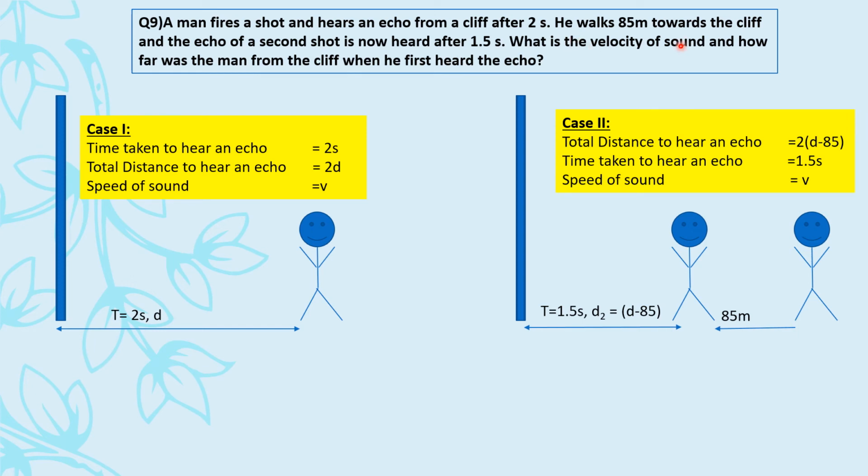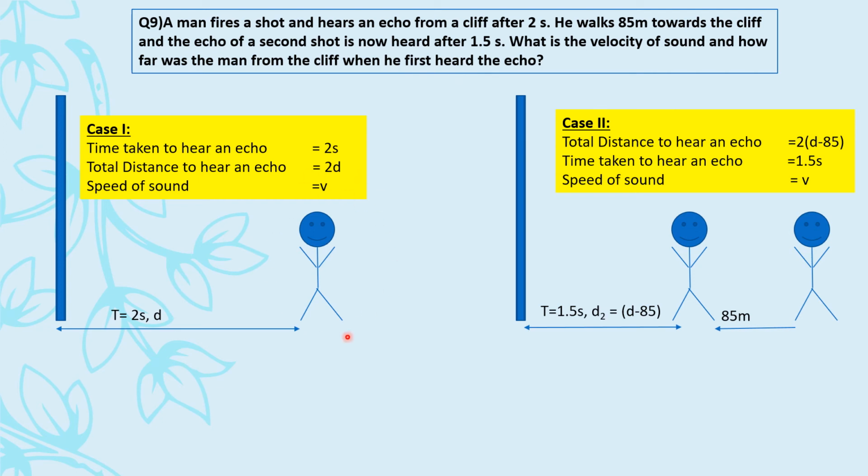So in both the cases the velocity is not given to us, the speed or the velocity you can write anything. So speed of sound, let us consider it to be v. Will the speed of sound ever change? No. So in both the cases, case 1, case 2, speed of sound would be v. And how far was the man from the cliff when he first heard the echo?